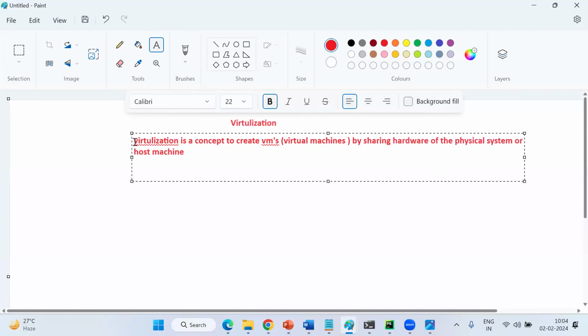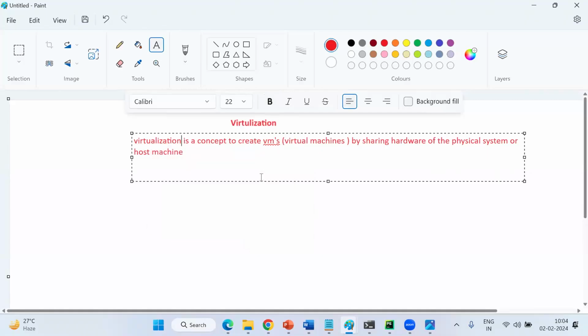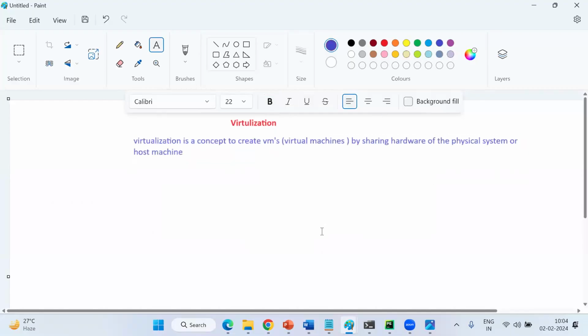So, sir, you are saying we can create a VM by sharing the physical hardware, right? Without understanding this concept, it's very difficult to understand Docker. Again, these are interlinked concepts.